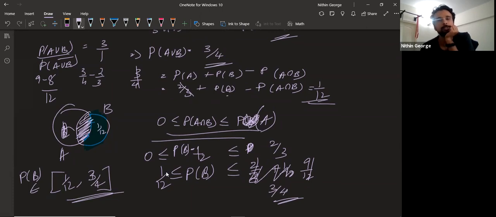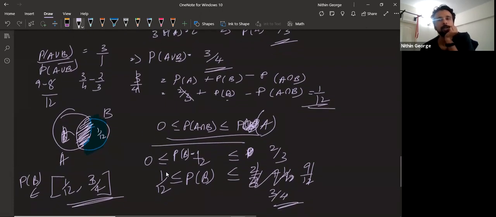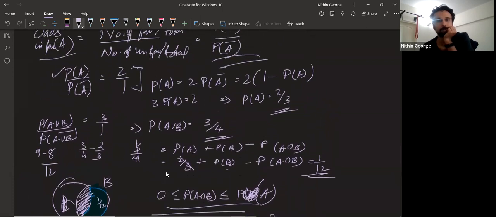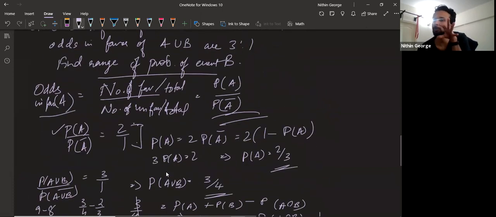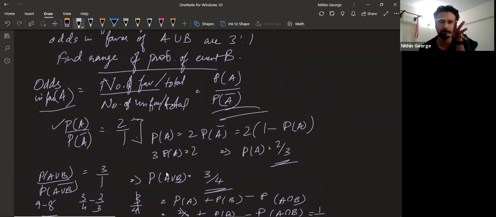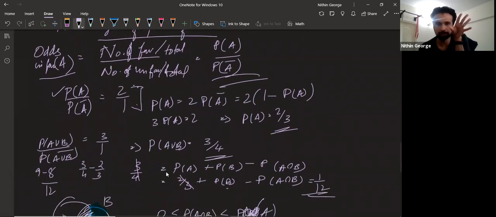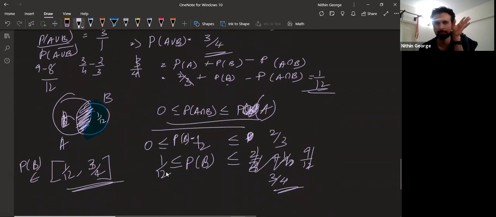I hope all of you understood this. It was a little tougher than the previous problem, but because they're asking for the range, and I introduced what odds are to you, that's the main reason why it might seem tough. But once you understand what odds are, it's a simple probability question.